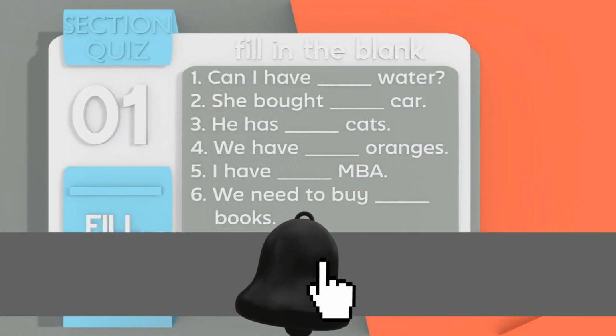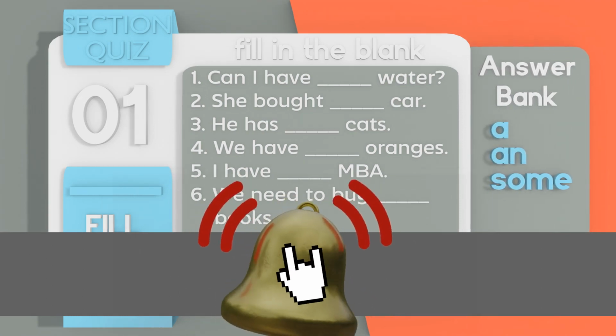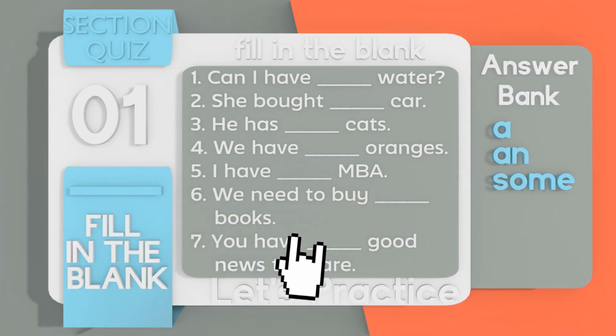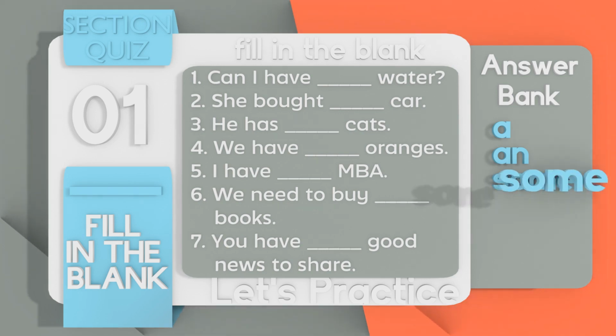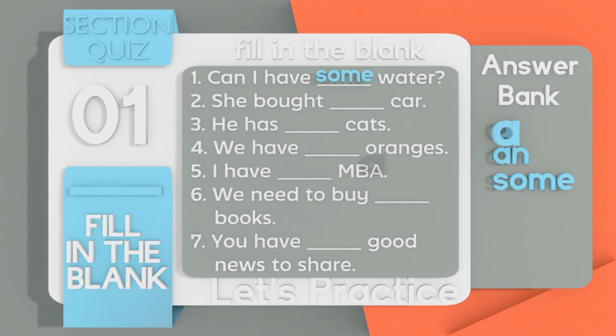Okay, and once again, in this week's quiz, it's fill in the blank. Go ahead and pause it here if you need extra time, but we're going to move on with the answers. So for number 1, can I have some water? Number 2, she bought a car. Number 3, he has some cats. Number 4, we have some oranges. Number 5, I have an MBA.